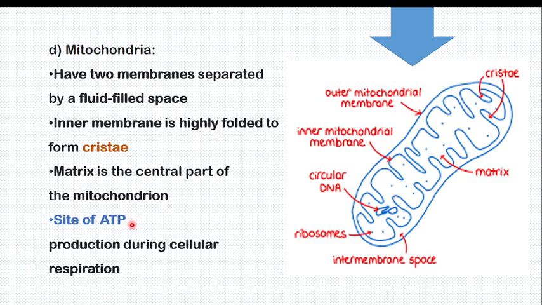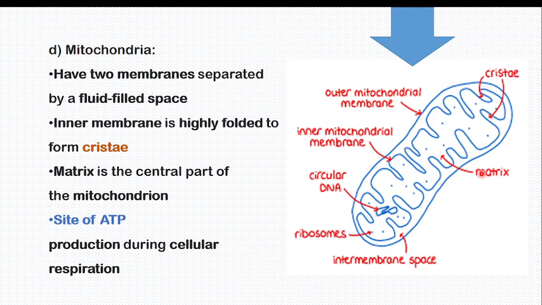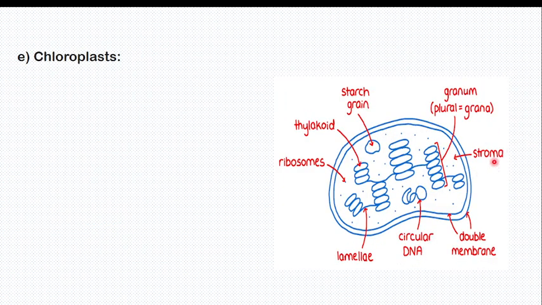Can you guess the next part? Oh, the next part here is going to be chloroplast. Very good, very good. They are like mitochondria. But the difference, see, the inner membrane is not folded. There is no elongation of the inner membrane. We have an outer membrane and an inner membrane. Inside, for the mitochondria, it is the matrix. Here what is it called? Stroma. For chloroplast, we have stroma. For mitochondria, we have matrix. For chloroplast, we have stroma.